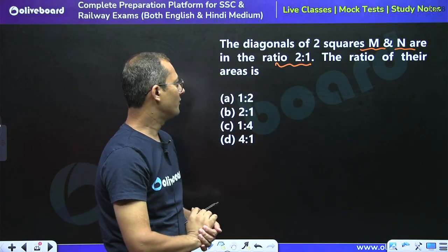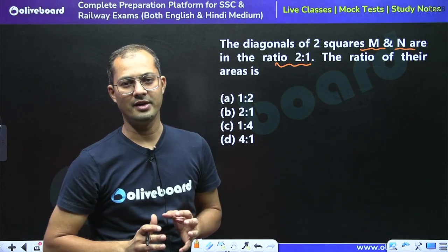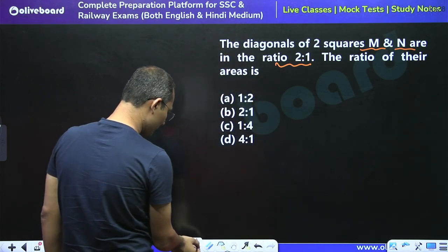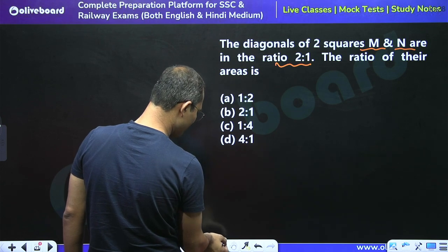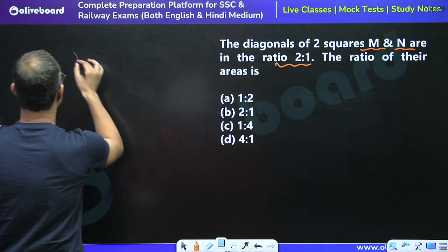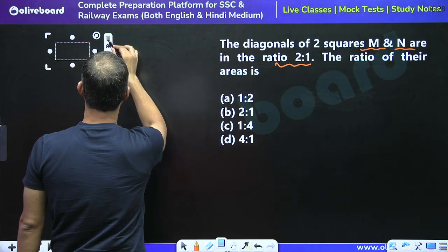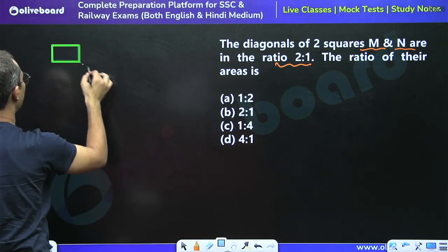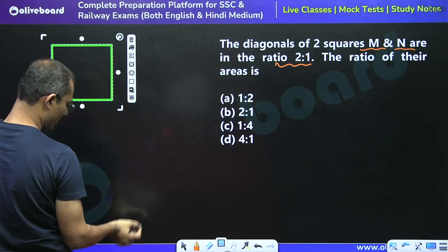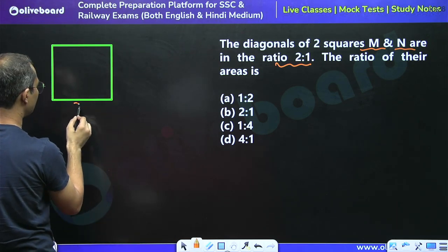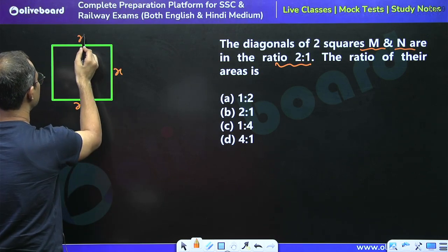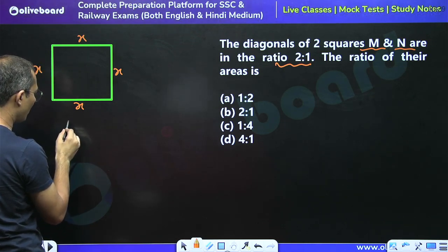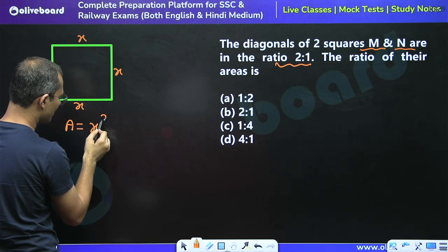We know that the area of a square is side squared. A square is a figure in which all sides are equal. Let me create a square. All sides are equal, x. If this is x, then this is x and this is x. So we all know that the area of a square is equal to x square.